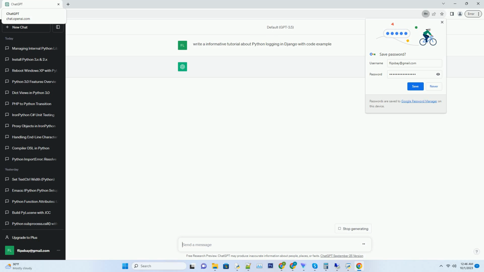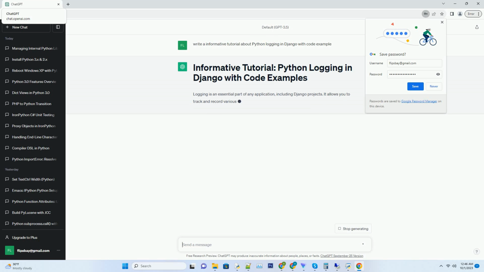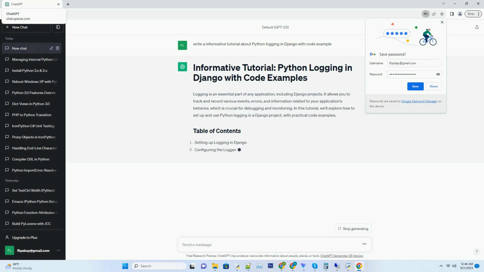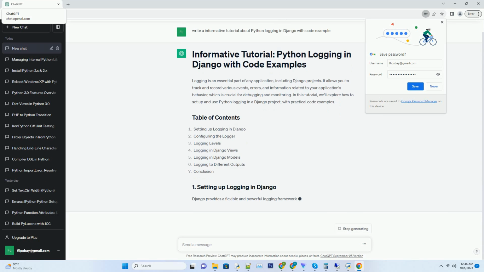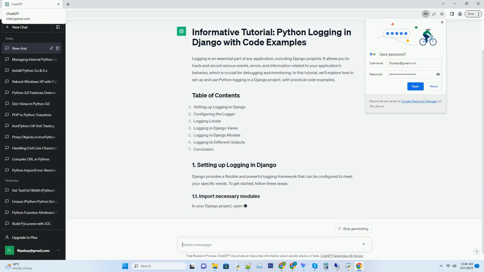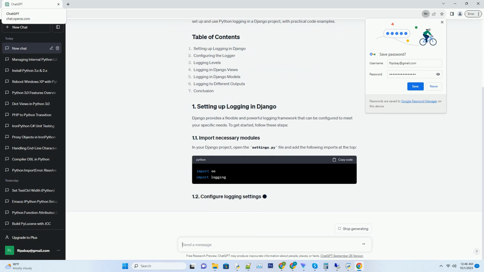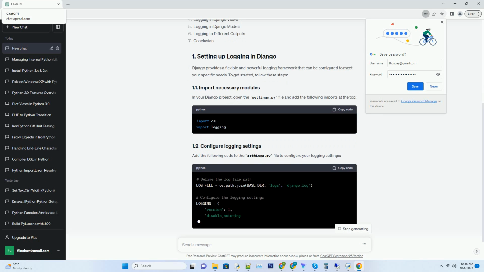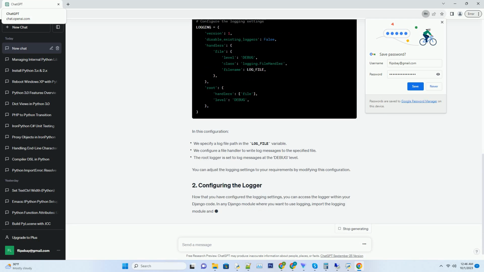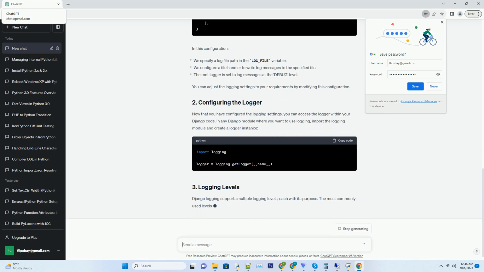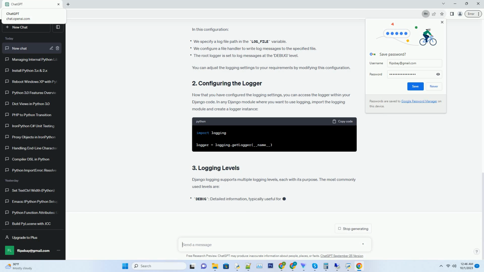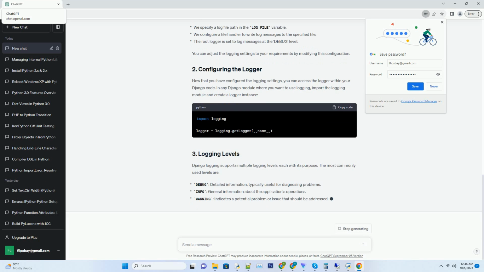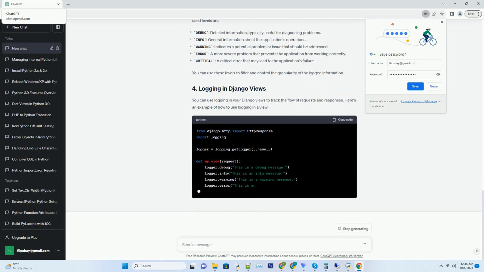Logging is an essential part of any application, including Django projects. It allows you to track and record various events, errors, and information related to your application's behavior, which is crucial for debugging and monitoring. In this tutorial, we'll explore how to set up and use Python logging in a Django project, with practical code examples.